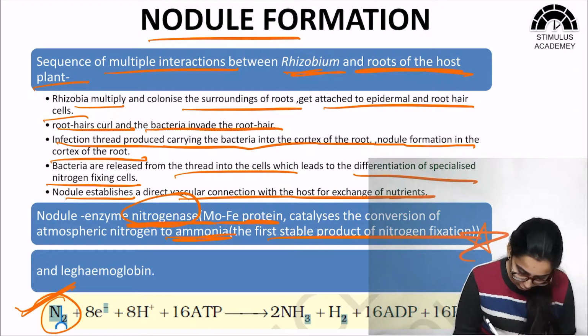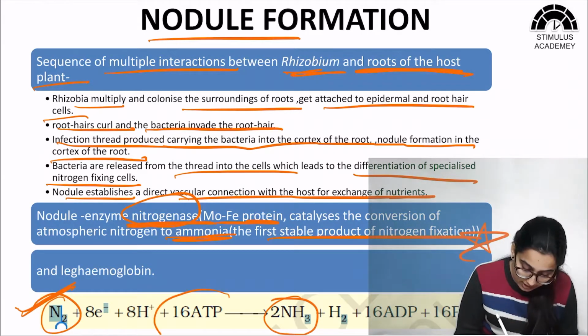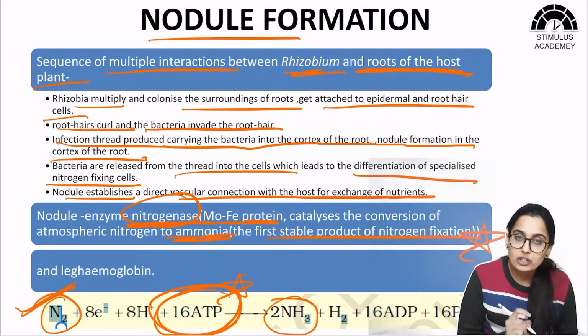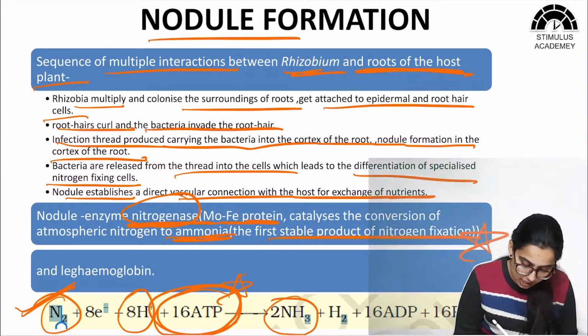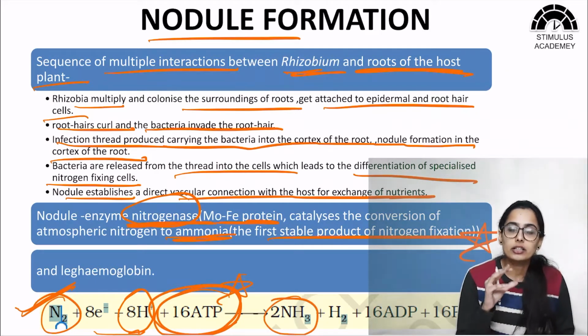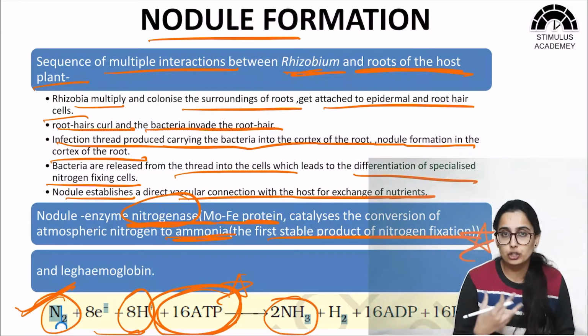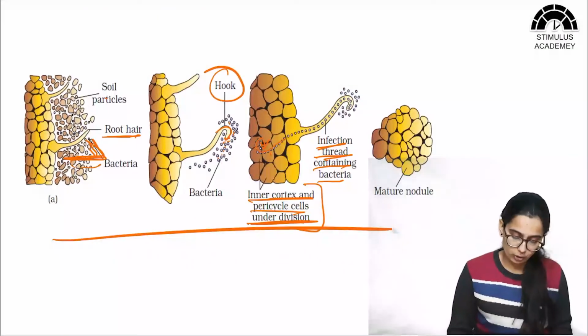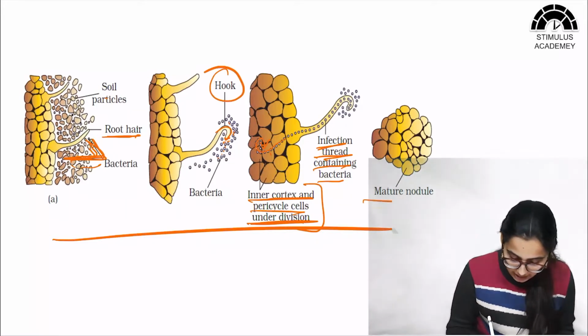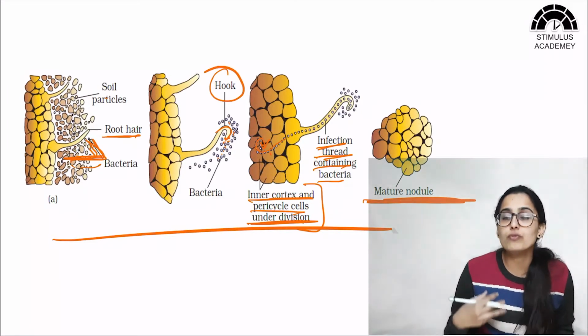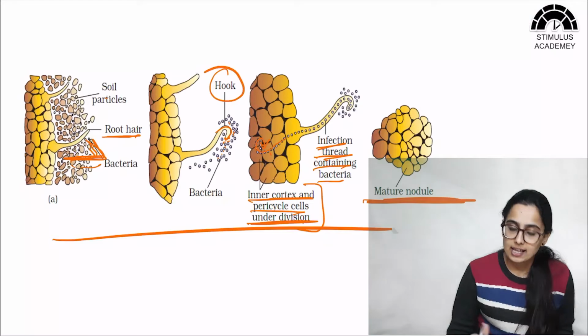Here we can see that N2 is fixed into 2 molecules of NH3, and please note that 16 ATP are used. So energy is also used and H+ are being added. This means that it is a reducing process. So N2, which is atmospheric nitrogen, is getting reduced so as to form NH3. We have covered this part, and here a mature nodule, a pink colored nodule with leghemoglobin and nitrogenase enzyme, will be seen.